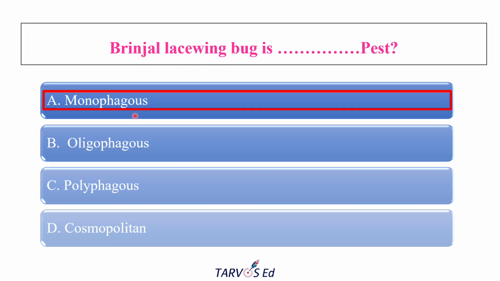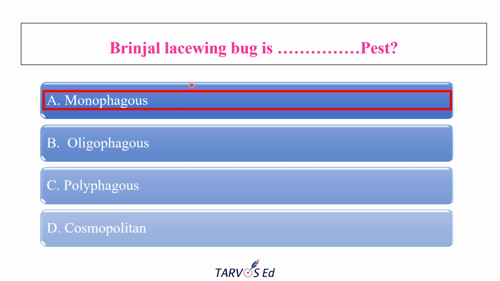The correct answer is that the Brinjal lacewing bug is monophagous. The lacewing bug is Urentius hystricellus. Also remember, whenever you go through previous question papers, sometimes they mention the common name, sometimes the scientific name. You should memorize both the scientific and common name, and also the family and order if possible. So this is monophagous, meaning this particular pest feeds on only one host plant, that is brinjal.